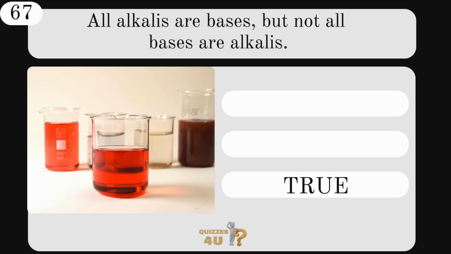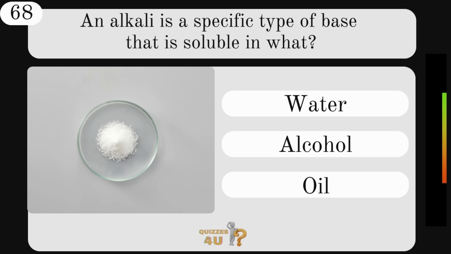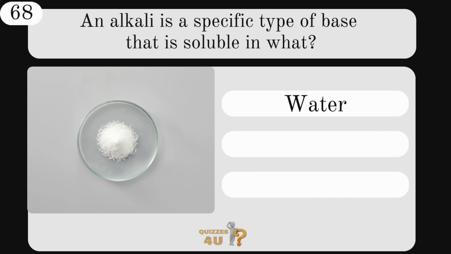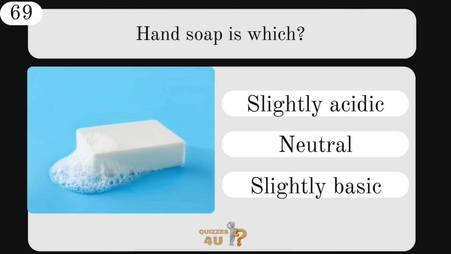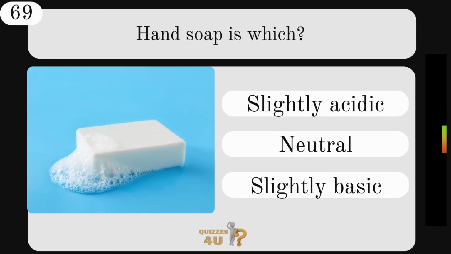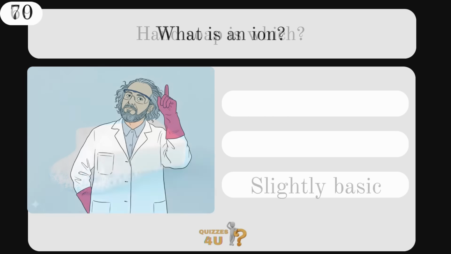That is true. An alkali is a specific type of base that is soluble in what? Water, alcohol, or oil? The answer, water. Hand soap is which? Slightly acidic, neutral, or slightly basic? It is slightly basic. What is an ion?